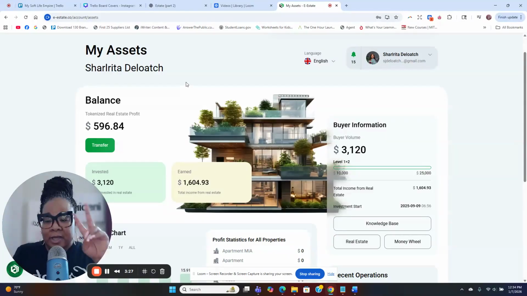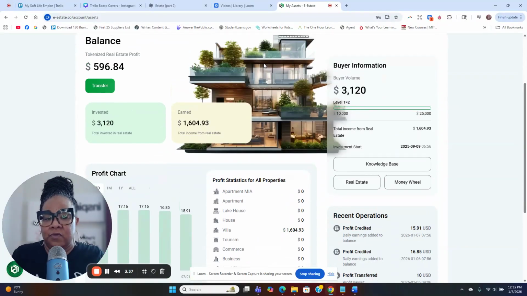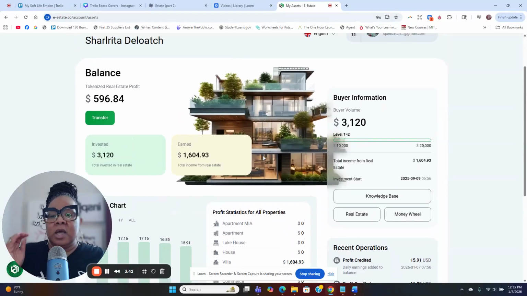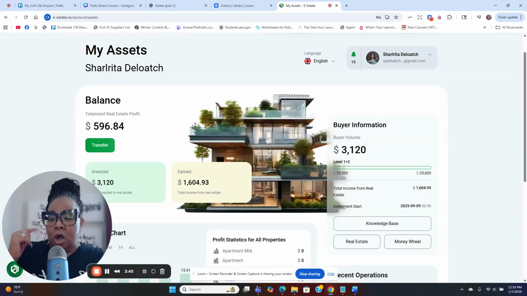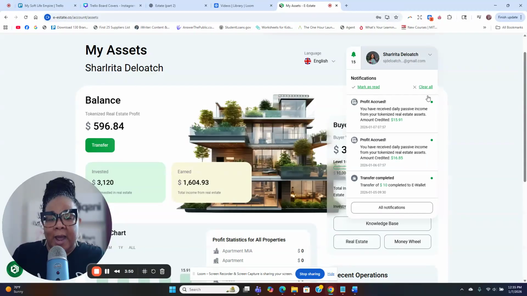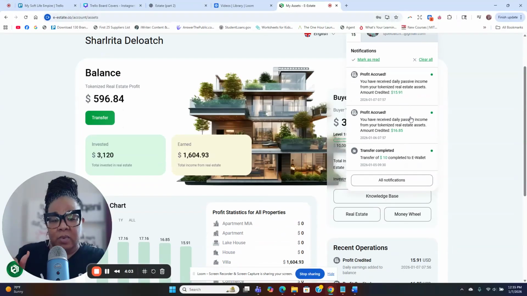Number one, there's a two income way you can get paid, right? So when I invested my $3,120 into this villa right here, okay, so I put my money over there and I invested. The company pays me in profits on a daily basis. Okay, so right over here, you will see that I accrued $15.91. Okay, I accrued $15.91. When was this? On 1/7. So that was today.